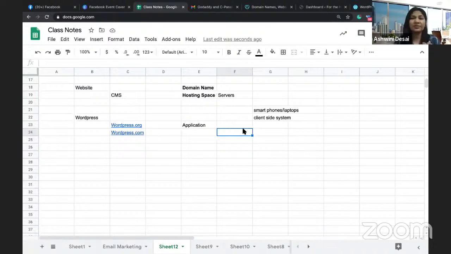Now setting up a server sometimes is very expensive for certain kinds of business, so it's okay to go to GoDaddy, Big Rock. There are a lot of local players also. I hope you understand what a server space is. Imagine it like a hard disk space on a server somewhere out there, with the GoDaddy company or Big Rock company, where you are developing the website and saving your website on their system.